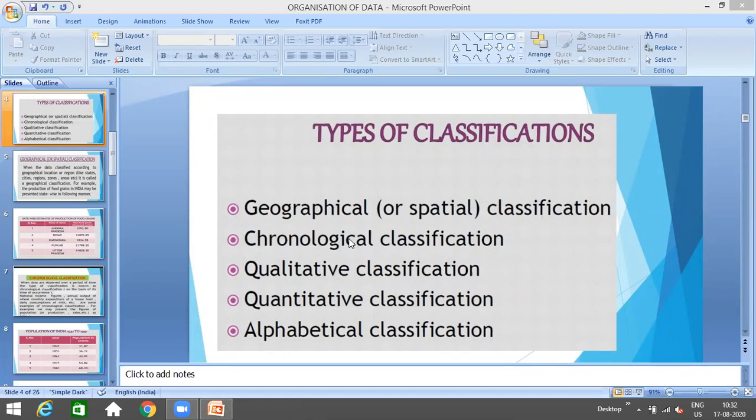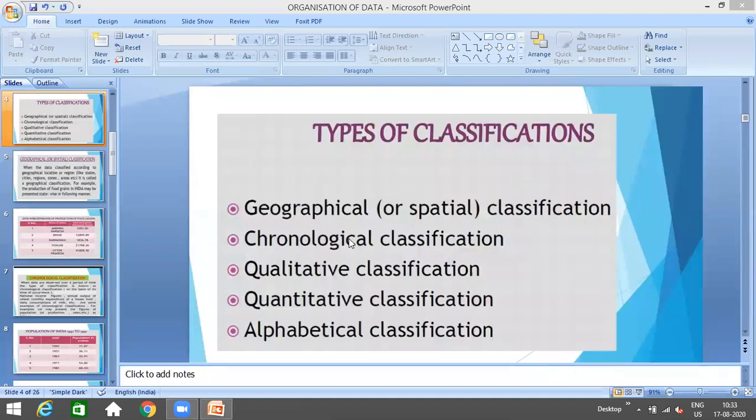Qualitative means whenever the data is being arranged on the basis of some quality. The quality can be literate or illiterate. The quality can be on the basis of sex, that is male or female. The quality can be, suppose we have made some bulbs, so we are classifying which have been approved or not approved. So the data which is classified or arranged on the basis of some attribute or some quality, that is known as qualitative classification.